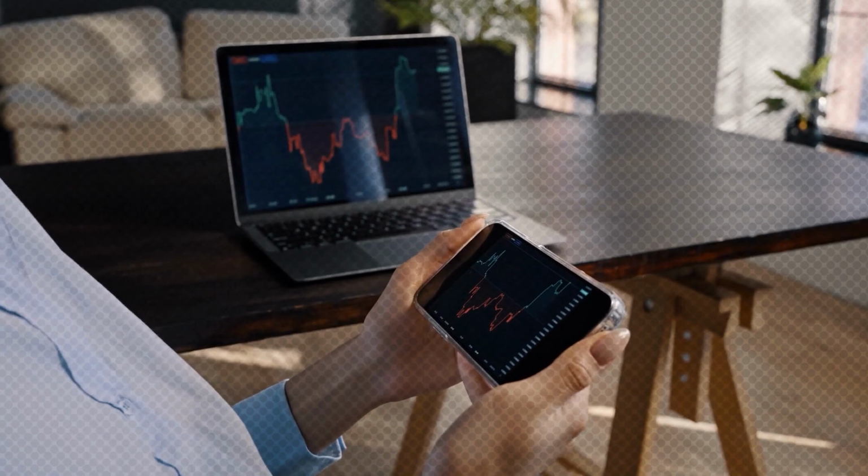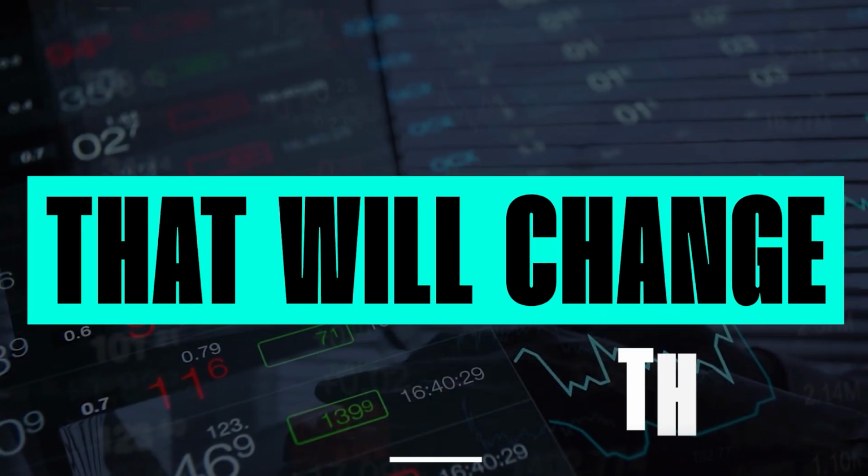As you can see, the Federal Reserve has a lot of power and a lot of influence, not only on traders, but the economy as a whole. It's very important that we continue to stay informed and understand all the things that the Federal Reserve are doing and have decided on that will change the economy as a whole.